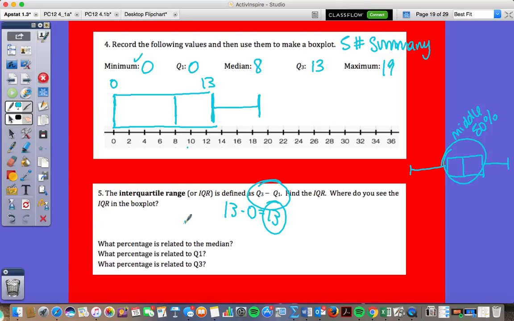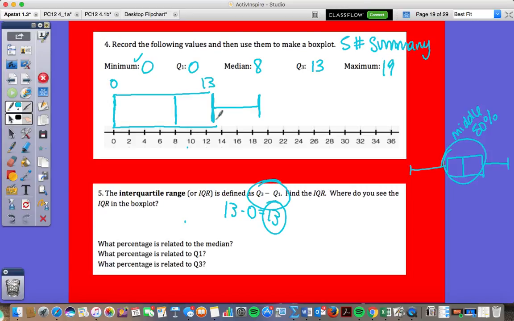Can you have a negative? Yes, if you had data with negatives, it's possible. You would still just say this minus this. So it's the distance. If you had this go to -3, it'd be 13 minus -3, or 13 plus 3, which would be 16. That would be the range. Good question, Josh.